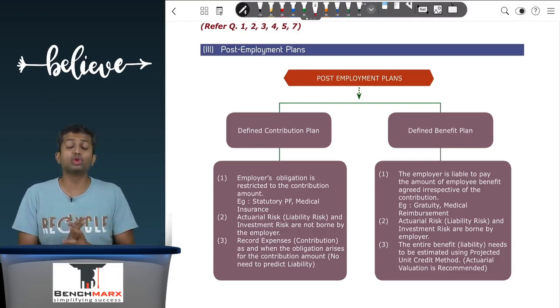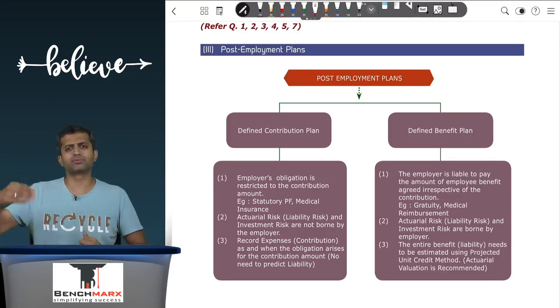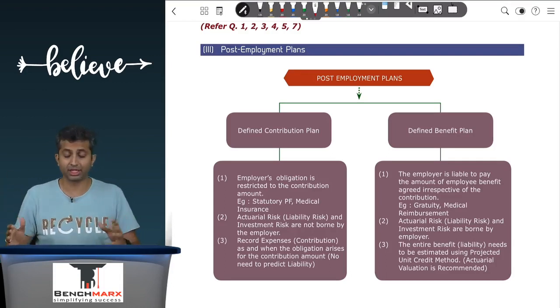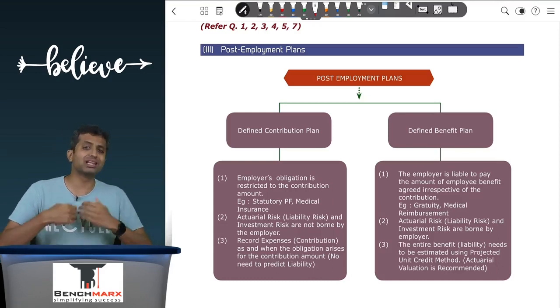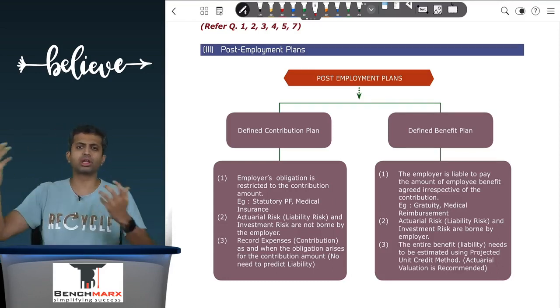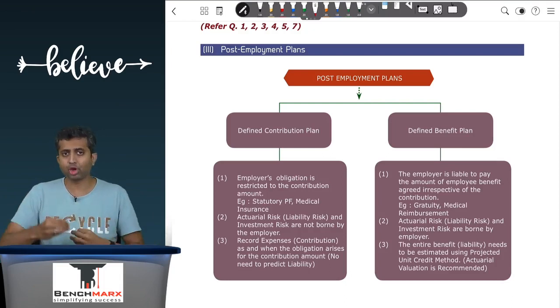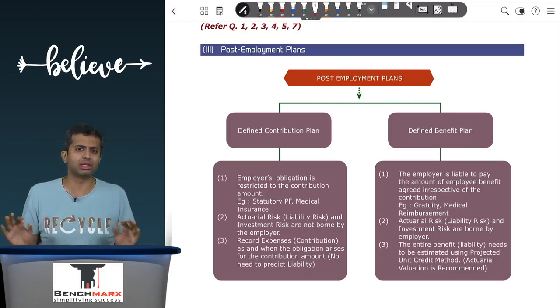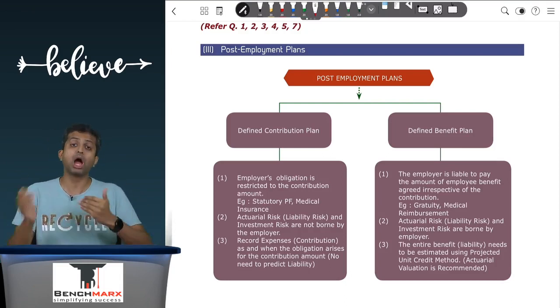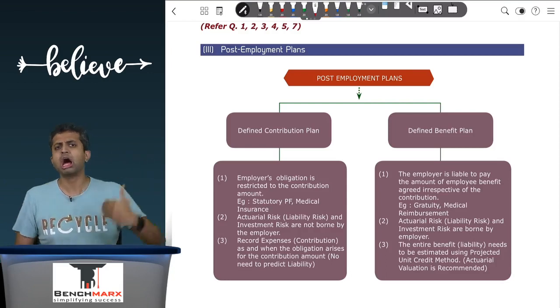For example, when you look at statutory provident funds, the amount of contribution, that is 12% of salary, let us say, is the amount that is defined. After that, how much is the liability to be paid if the assets with the government's fund are not sufficient? These risks are not borne by the employer. Or if there's a group mediclaim plan, then as an employer, I have to pay the group medical insurance premium. The moment I pay that premium, after that, how many employees will fall sick, how much will be the benefits that I'll have to pay, do I have enough assets or not? None of these risks are on the employer.